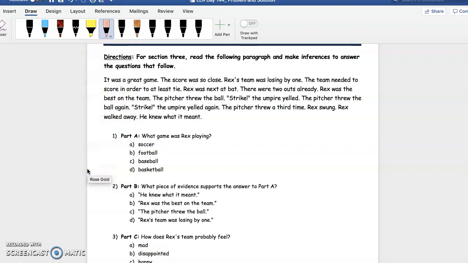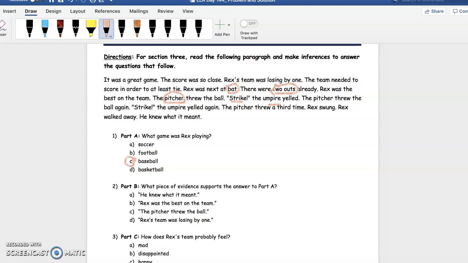Part A, what game was Rex playing? So when you look back in the text, you can actually use some of the keywords that let you know what game he was playing. So I go back and it says bat, right? That's a keyword. 2 outs, right? That's a keyword. Pitcher, right? Strike, umpire. All of these are keywords that let me know that he is playing baseball.